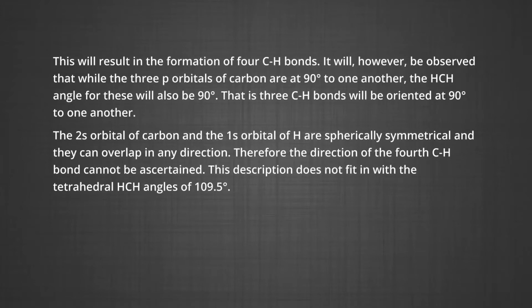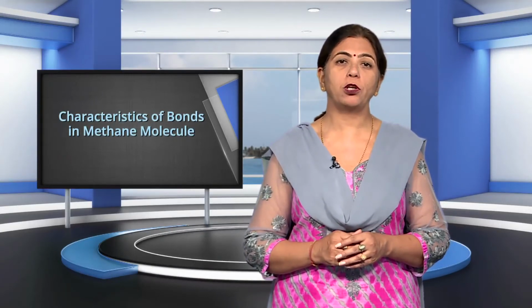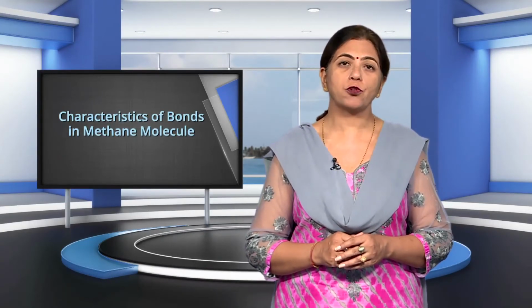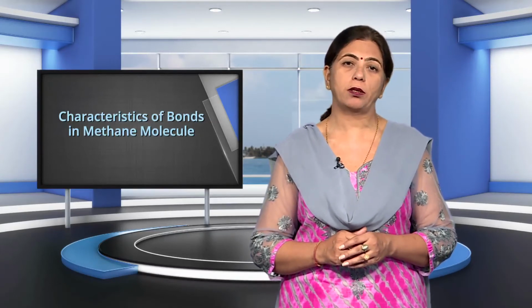Therefore, the direction of the 4th C-H bond cannot be ascertained. This description does not fit with the tetrahedral HCH angle of 109.5 degrees. Clearly, simple atomic orbital overlap does not account for the directional characteristics of the bonds in methane.